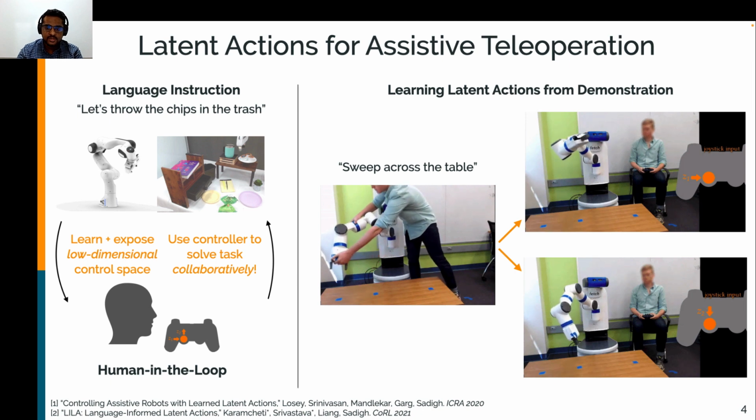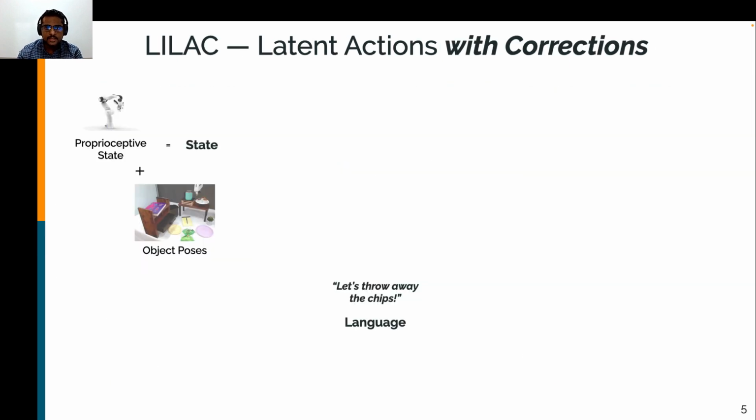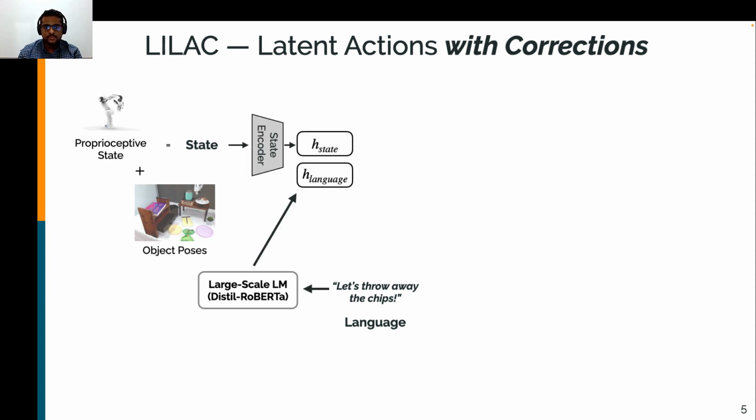LILAC objective and architecture. LILAC takes in the robot's state, the state of the environment, and language. In general, we're going to treat learning a control space as a state and language conditioned compression problem. Learn a low-dimensional manifold that we can use to reconstruct the actions seen in our demonstration data. We'll encode state with a learned MLP, and we'll encode language with a pre-trained language model. Now, the secret to LILAC, different from prior work, is in this language gating module. We'll talk about this more in a bit, but at a high level, it controls how much attention we pay to features of the environment versus the language.